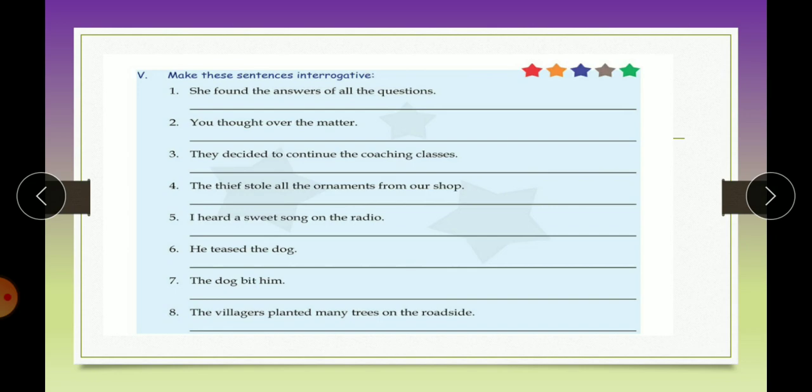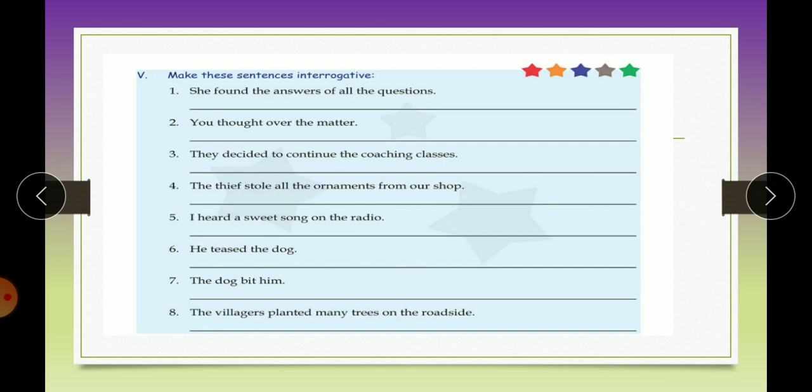and they are also known as questions, right? So, to do this exercise, you should know that if the sentence is in simple past tense, then to frame an interrogative sentence, you have to use did. And did will be followed by the subject and then the first form of the verb. And then if there is any object, it will be written there. And at the last, you will put a question mark.